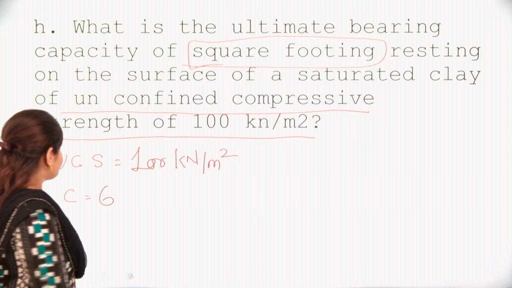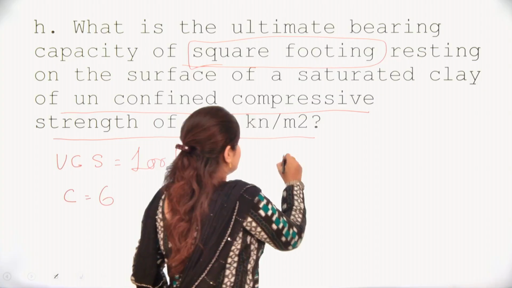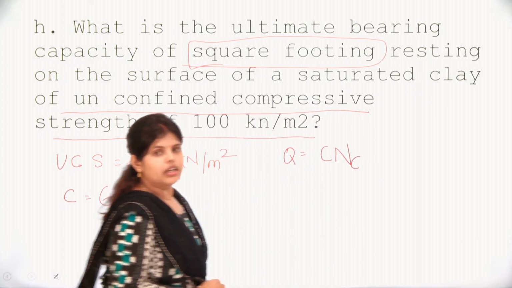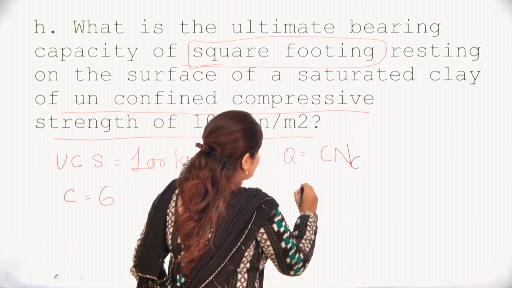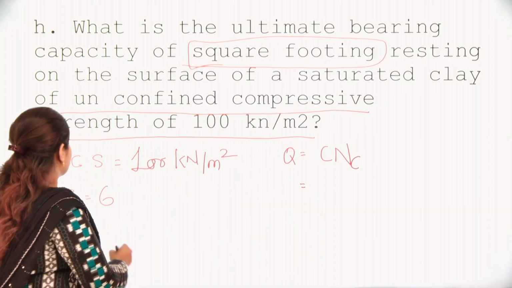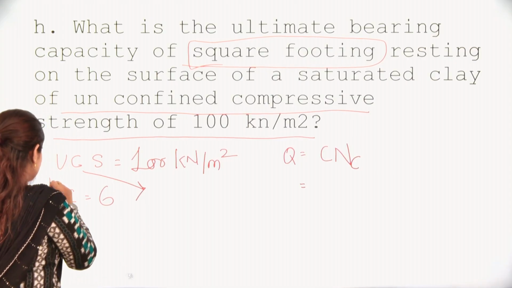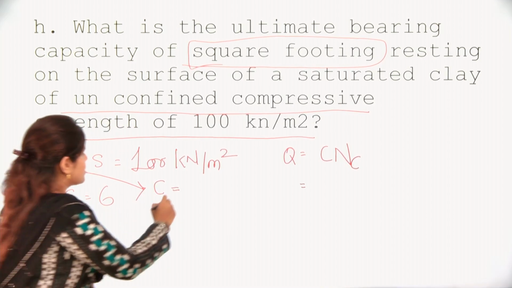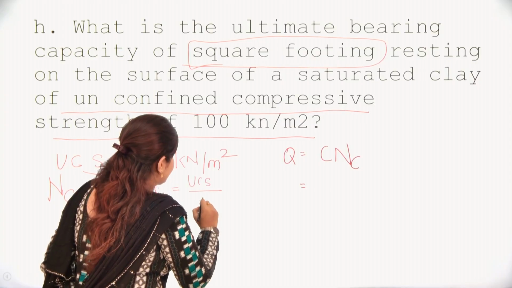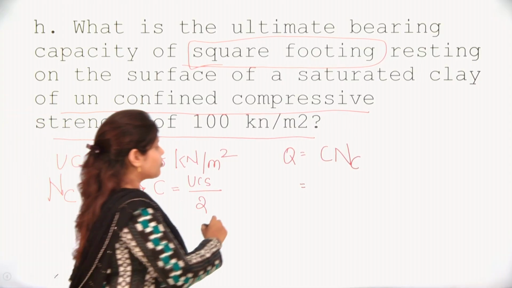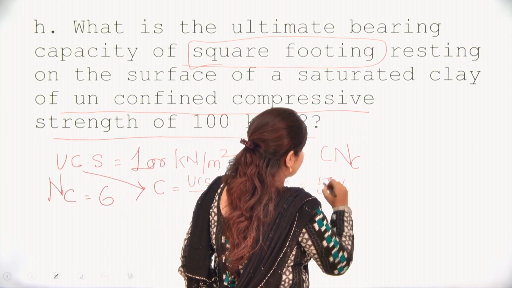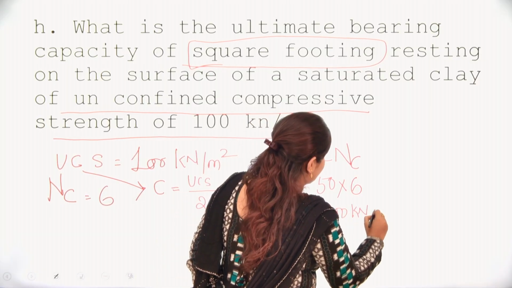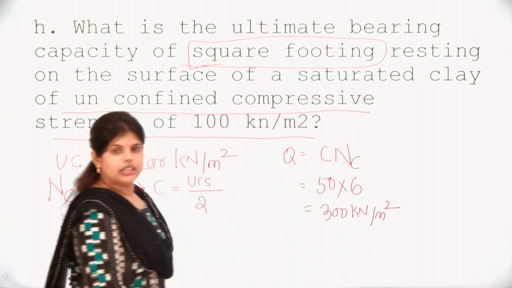The bearing capacity formula will be c Nc only; the other terms we will not consider. From UCS we can get c, that is UCS divided by 2, so it will be 50 multiplied by 6, that is 300 kilonewton per meter square. That's it.